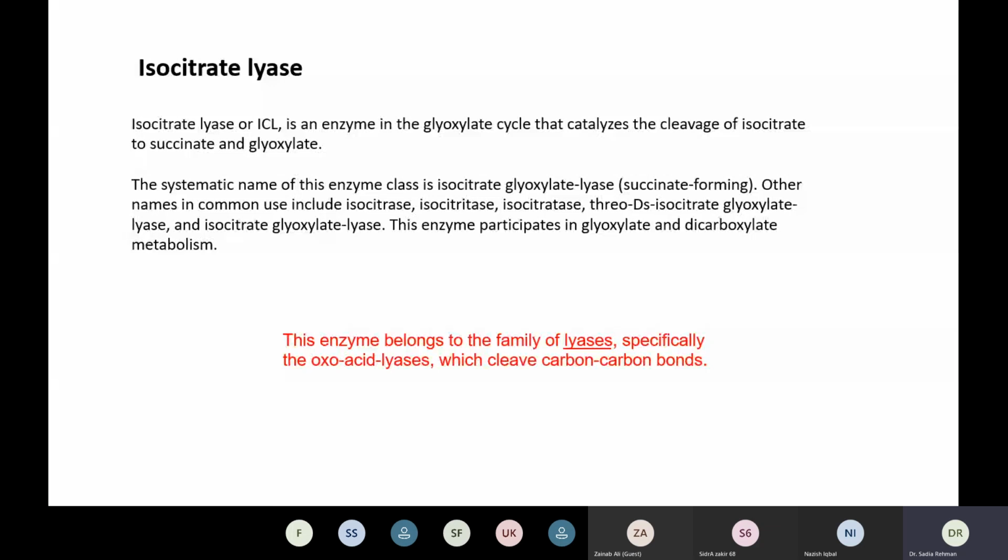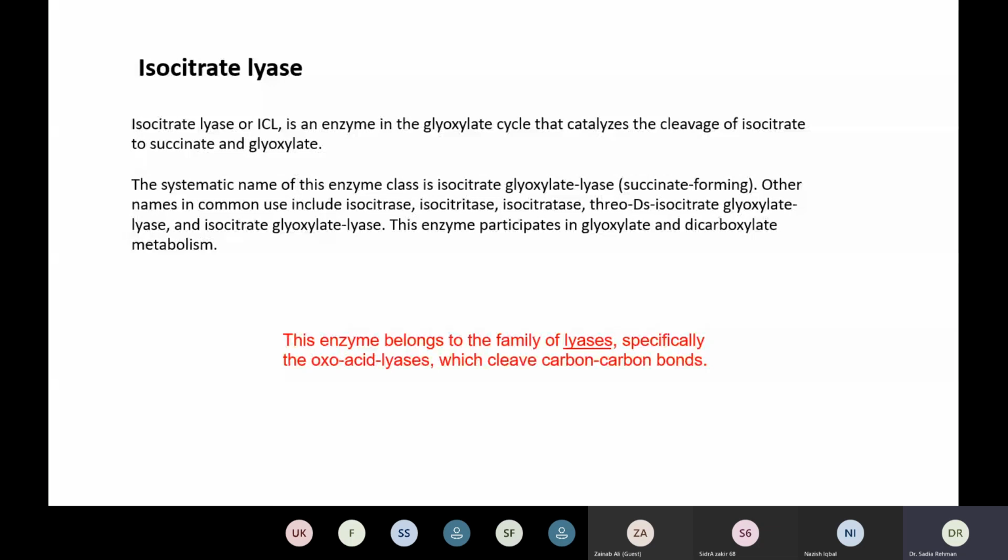Isocitrate lyase, or ICL, is an enzyme which participates in the glyoxylate cycle. So the Krebs cycle and the glyoxylate cycle, these two are important cycles and produce energy. And what is the function of isocitrate lyase? It can convert isocitrate to succinate and glyoxylate. The systematic name of this enzyme class is isocitrate glyoxylate lyase.